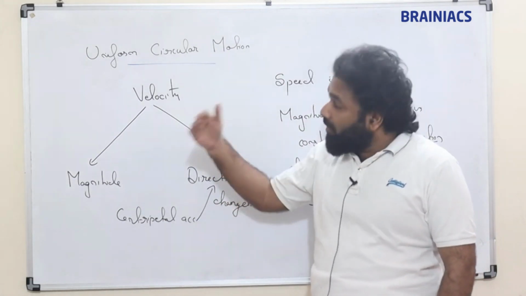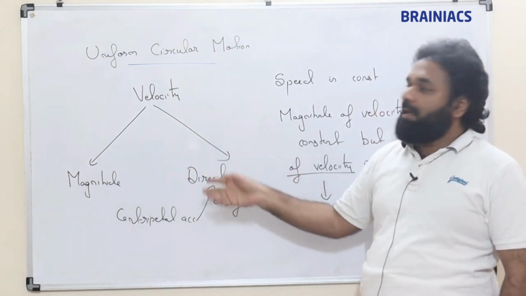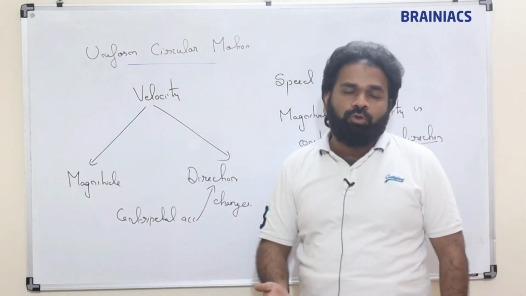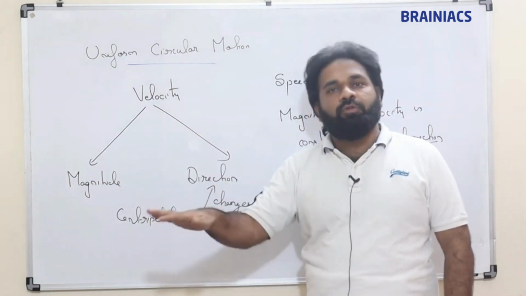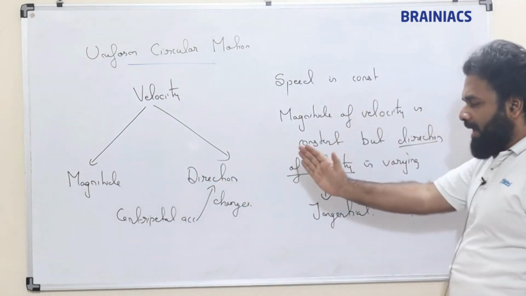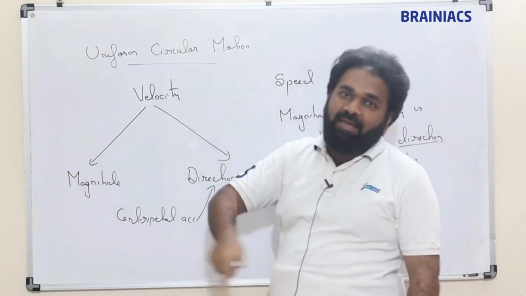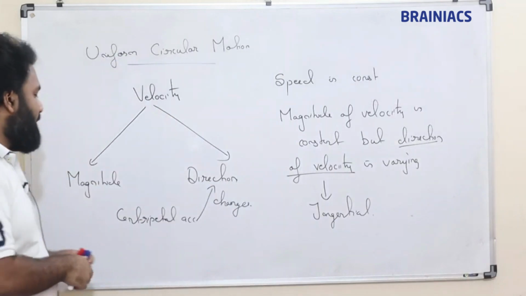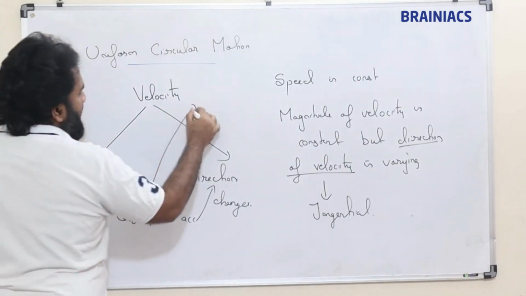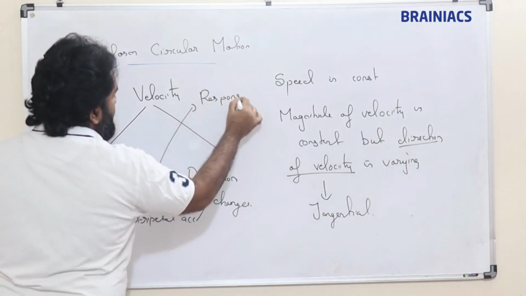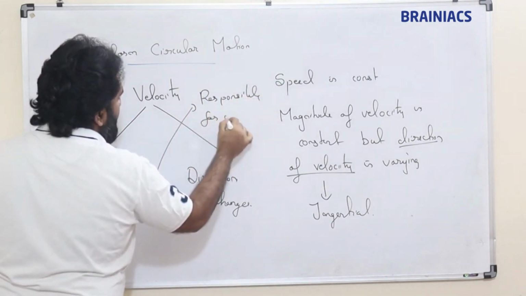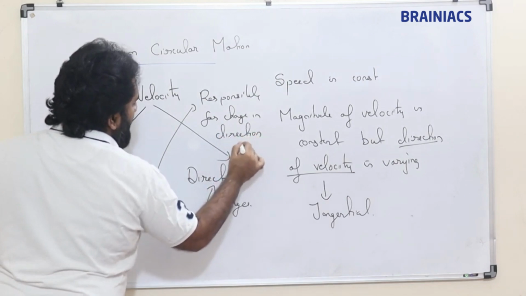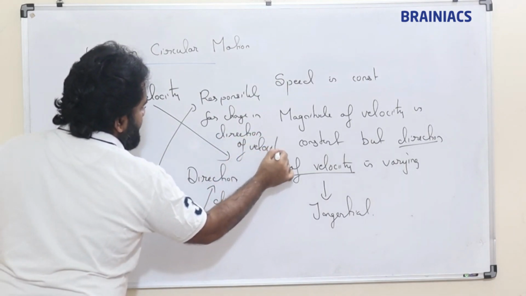Centripetal acceleration is there, velocity's direction is changing, magnitude is not changing. So if velocity is changing, it doesn't mean that magnitude should always change. If direction changes, then also we can say that velocity is changing. So centripetal acceleration is responsible for change in the direction of velocity. Important point. Okay, they have asked in the previous exams. Centripetal acceleration is responsible for change in direction of velocity. Clear?